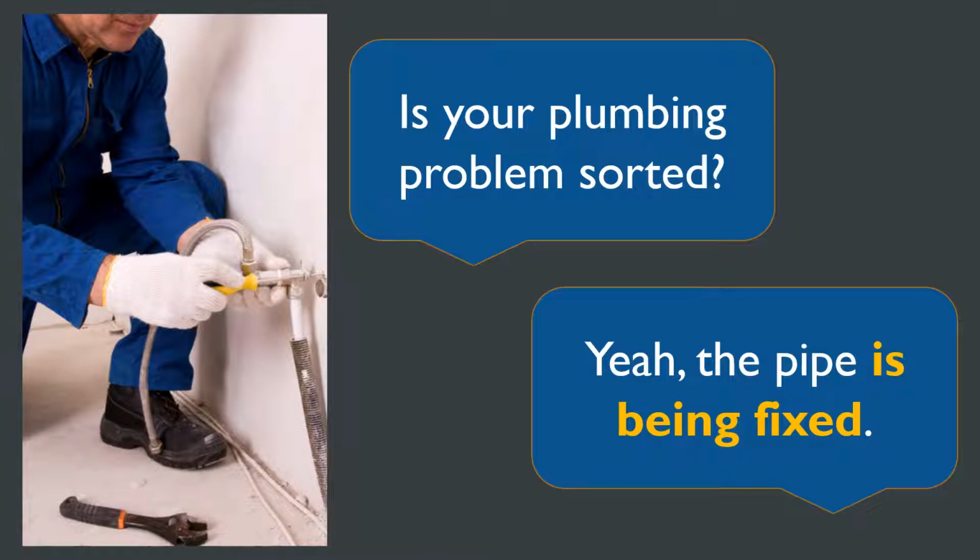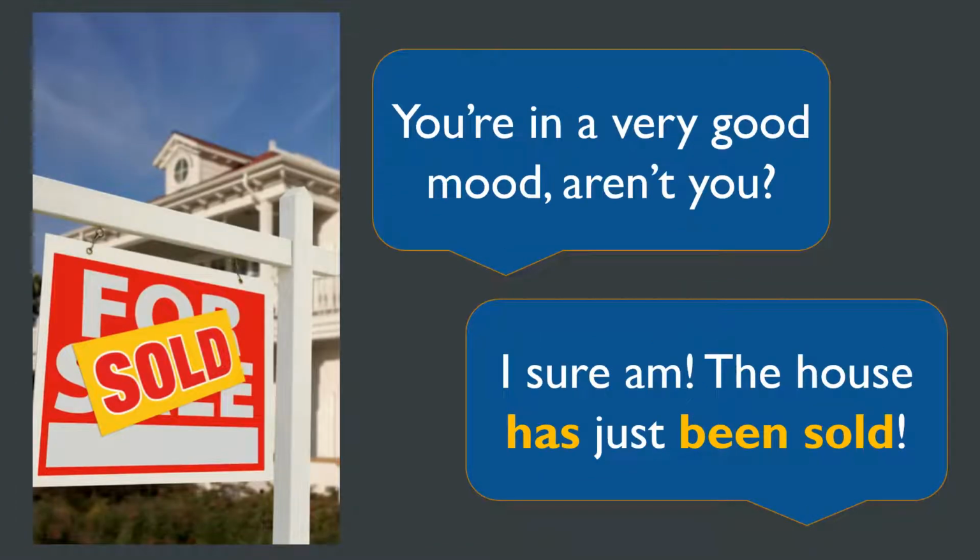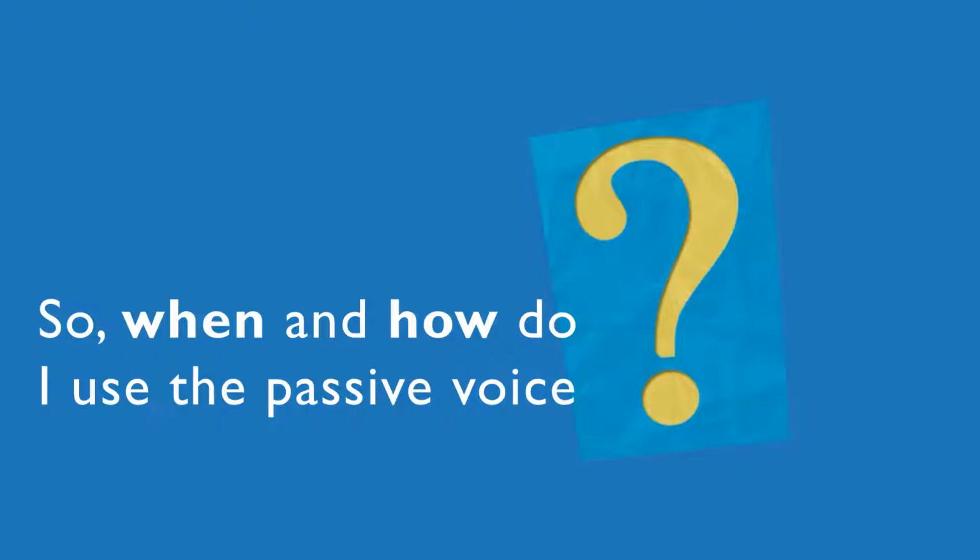And they could reply something like, yeah, the pipe is being fixed. Or how about you're at work in the break room and one of your colleagues looks like they're in a really good mood. So you ask them why, and they say, well, their house has just been sold. So these are all examples of the passive voice in action, how we would use them in everyday conversations.